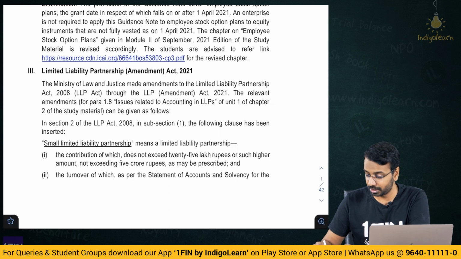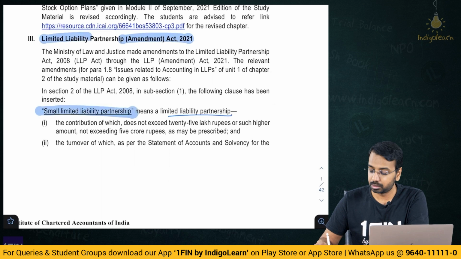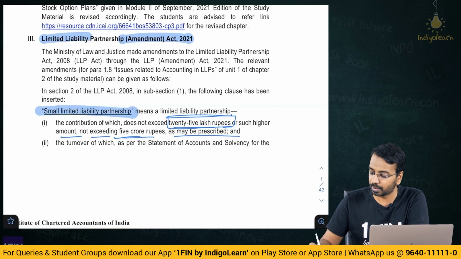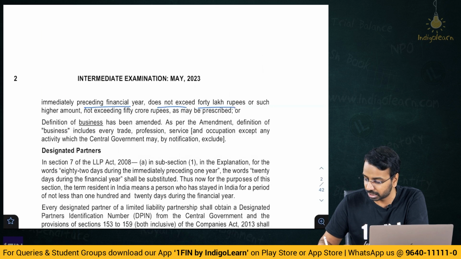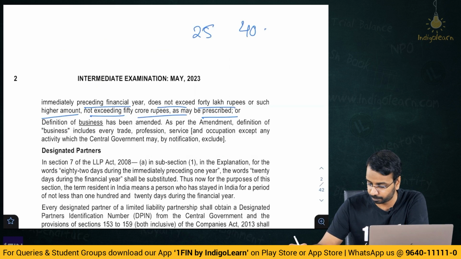Okay, so the first one is the amendment in the Limited Liability Partnership Act, the amendment of 2021, where they have defined a small limited liability partnership, which means a limited liability partnership, the contribution of which does not exceed 25 lakh rupees or such higher amount not exceeding 5 crores as may be prescribed. So the contribution means the capital contribution does not exceed 25 lakhs, maximum 5 crores, and the turnover of which, as per the statement of accounts and solvency for the immediately preceding financial year, does not exceed 40 lakhs or such higher amount not exceeding 50 crores as may be prescribed. So 25 lakhs capital contribution and 40 lakhs of turnover, right?